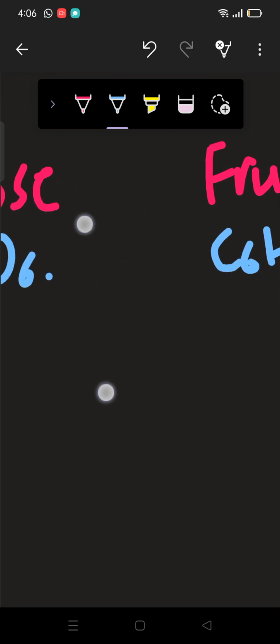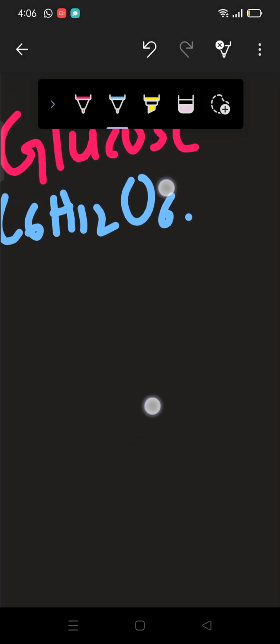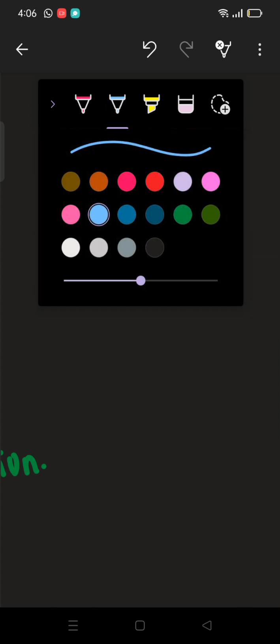The glucose formula is C6H12O6. Again, the fructose formula is the same as that of glucose, C6H12O6.